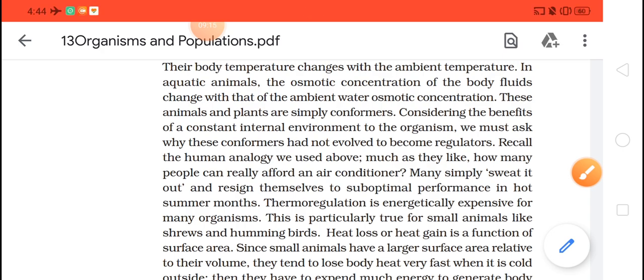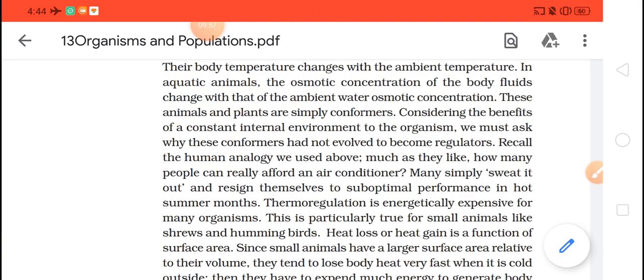Okay, considering the benefits of a constant internal environment to the organism, we must ask why these conformers have not evolved to become regulators. Okay, so regulators are regulating it, but conformers are not regulators. Now see, they have explained with a very good example. Recall the human analogy we used above. Much as they like, how many people can really afford an air conditioner? Okay, humans can become stable and feel comfortable by using air conditioners if the temperature is approximately 40 degrees or 35 degrees.